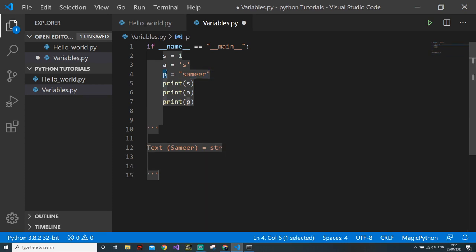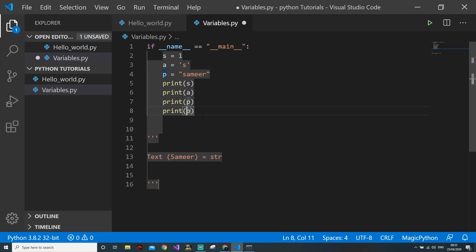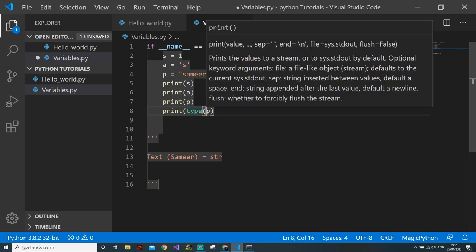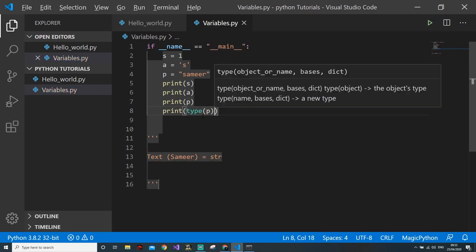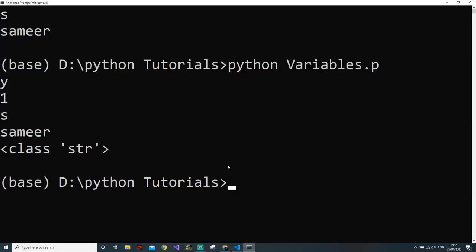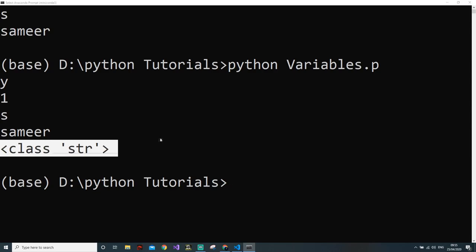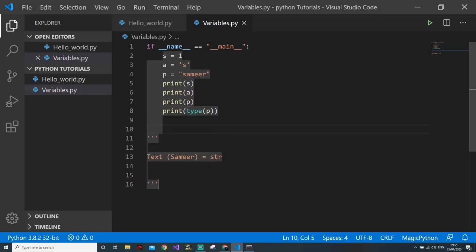So p is actually a string type. If I print the type of p, you will come to know what is the type of p. Type is another keyword which will help you to tell what kind of class. See, easy.